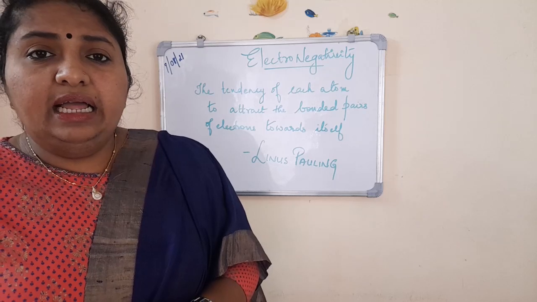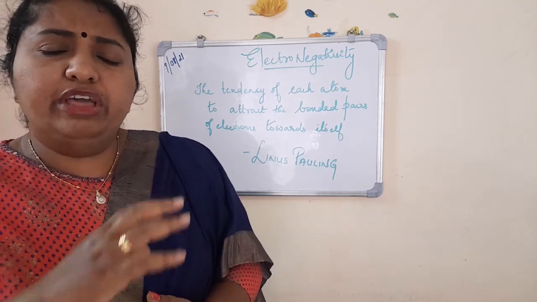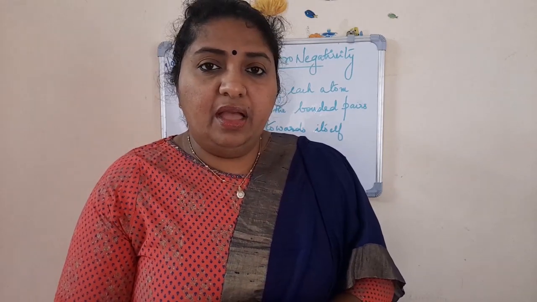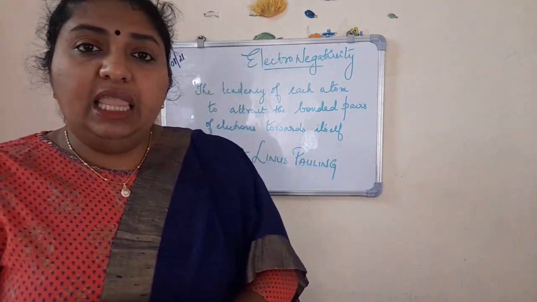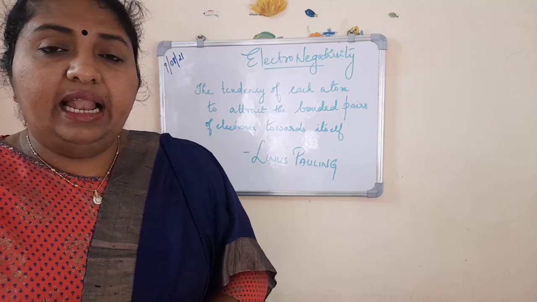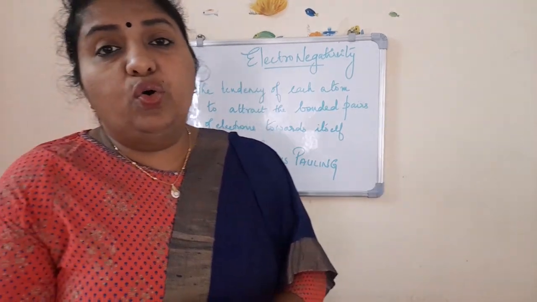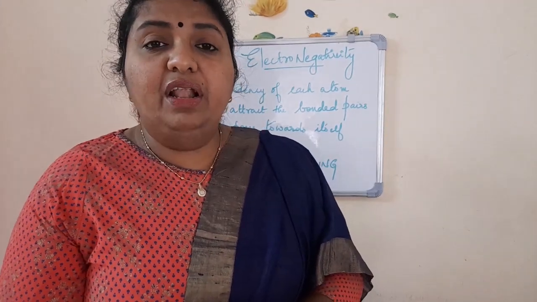Now, Linus Pauling found out the electronegativity of different elements, and in that way he put forward a Pauling scale, or electronegativity scale. And what is the use of this? Just by knowing those electronegativity values, you will be able to identify whether the given compound will be having an ionic bond or a covalent bond. Okay, we will look into it.